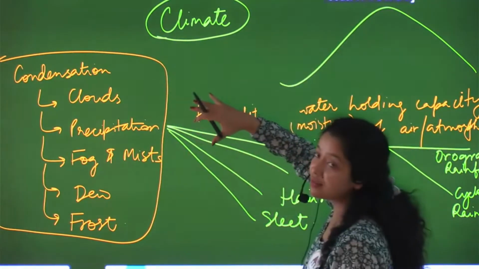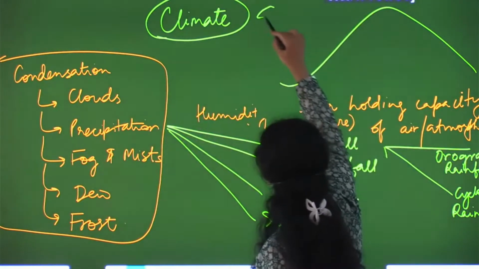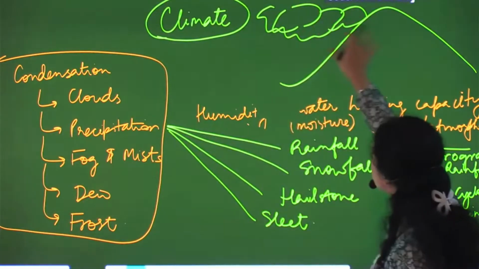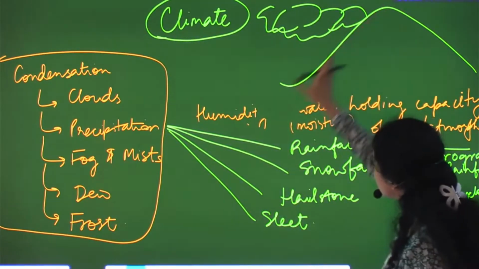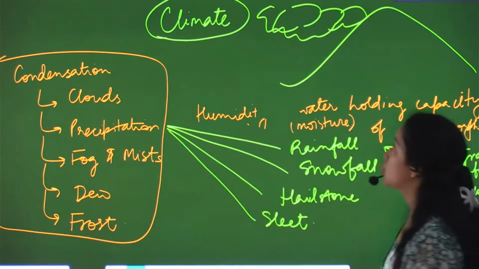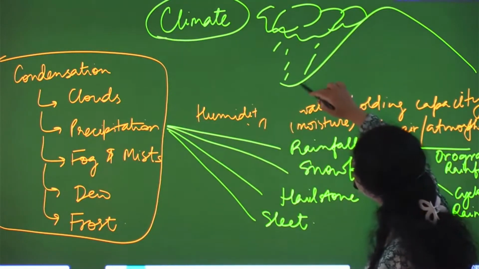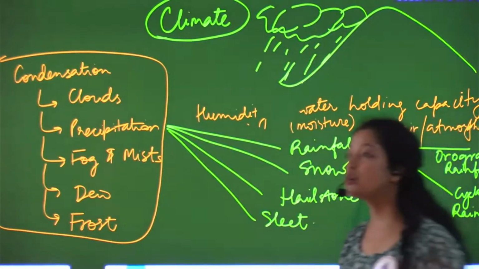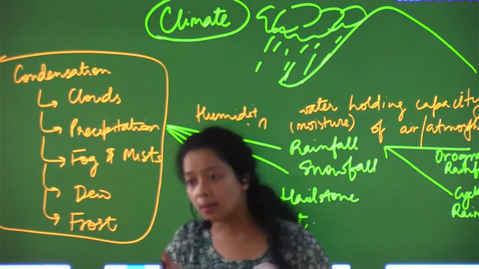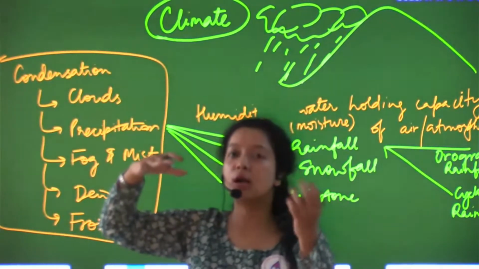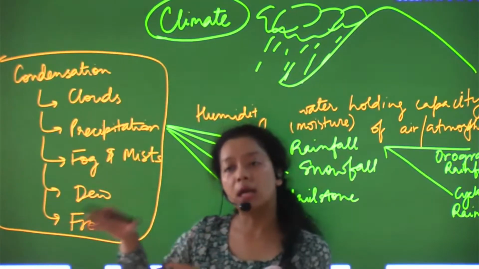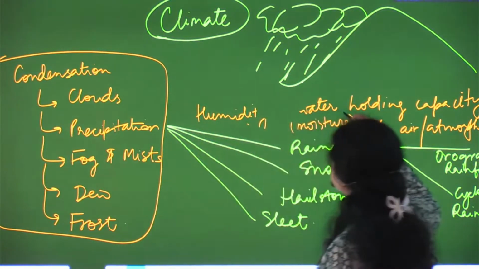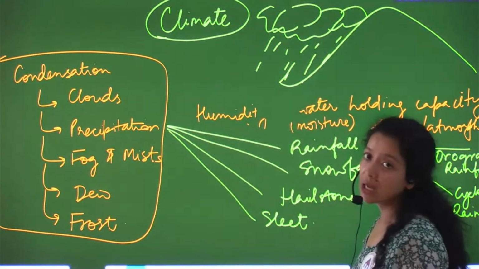When the clouds are formed, these clouds will get hit by the windward side of the slope, so they will shed their moisture because they are quite heavy. Now they cannot fly to a higher altitude, so these clouds have to remain near the windward side of the hilly region or mountains, so they release their moisture.